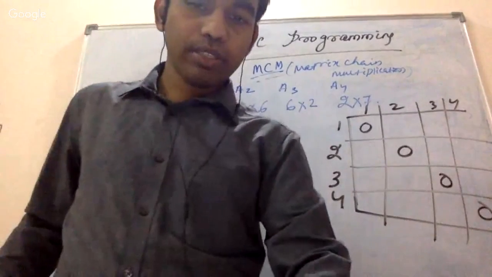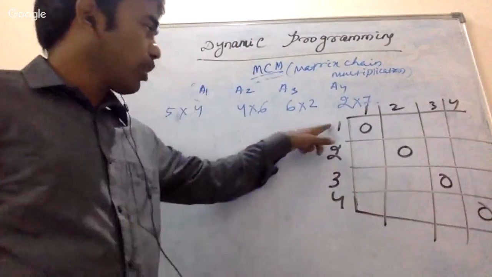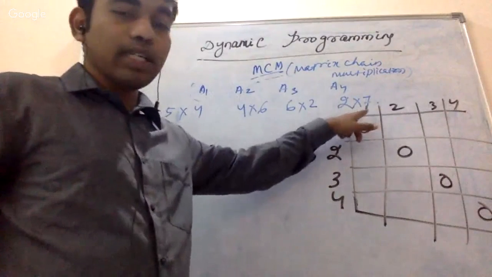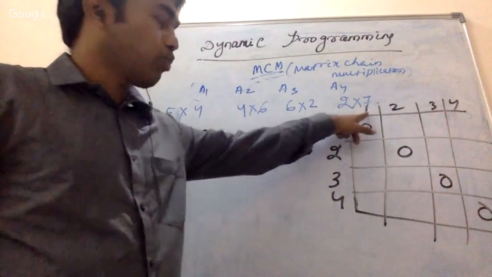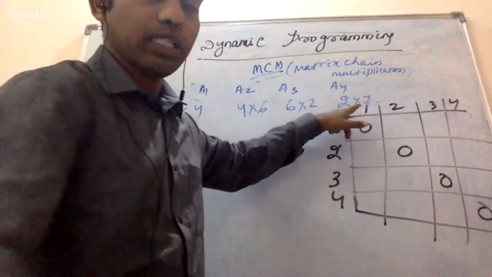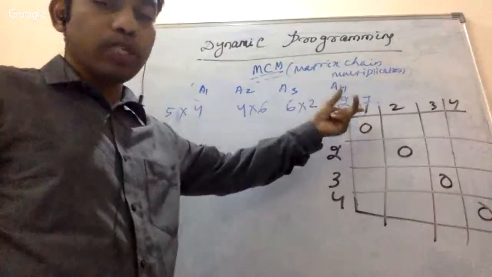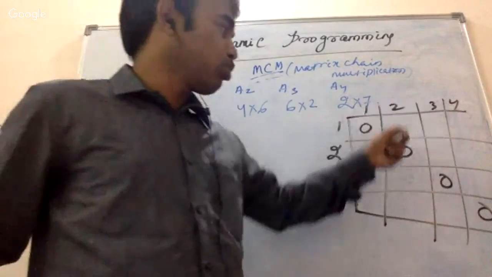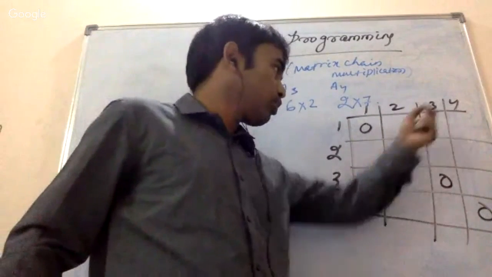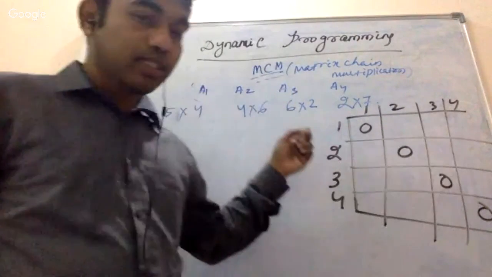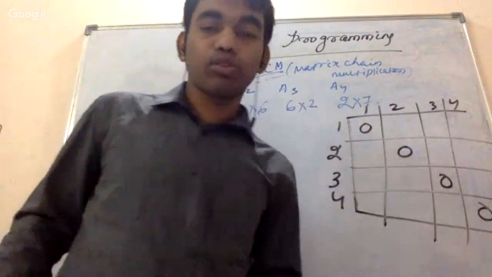Why? Because if I am going to multiply 1 to 1, that means same matrix, right? Same matrix. 1 to 1 means same matrix, means A1. So then no more multiplication is needed. Similarly 2 2 is 0, 3 3 is 0, 4 4 is 0, right? So if it is the same matrix, I am going to put 0 along the diagonal.